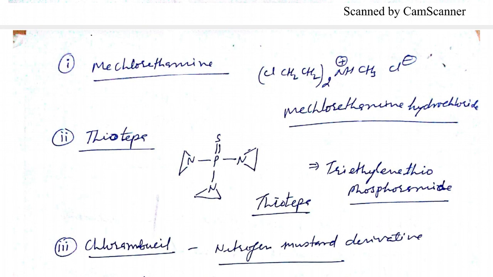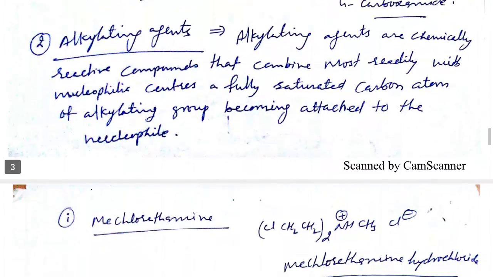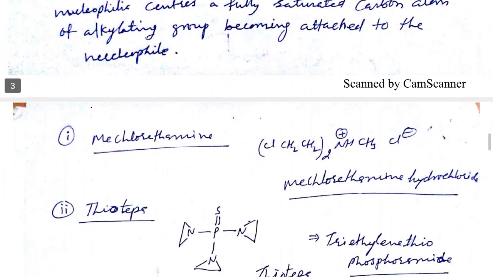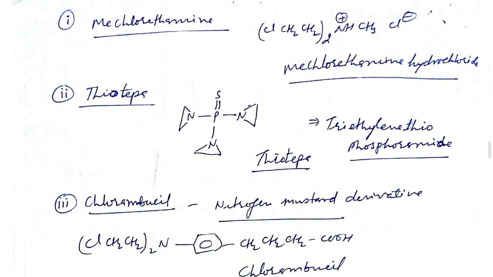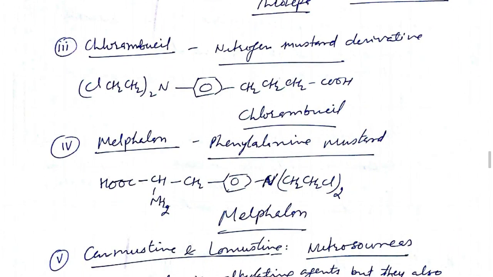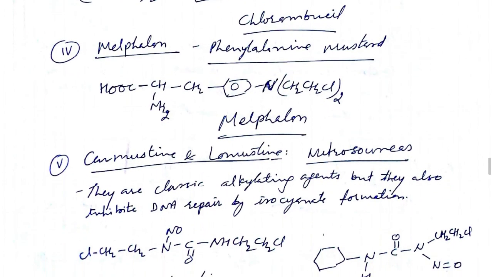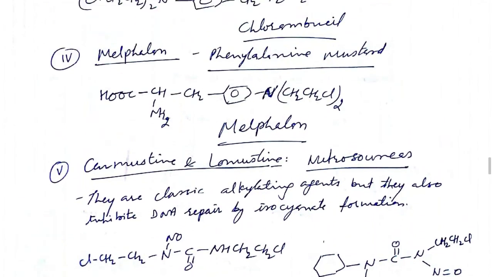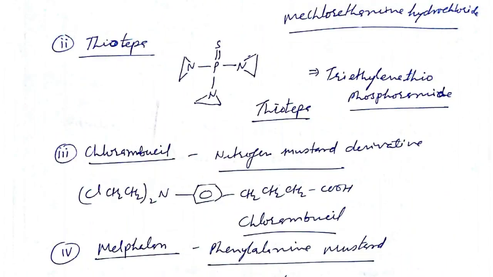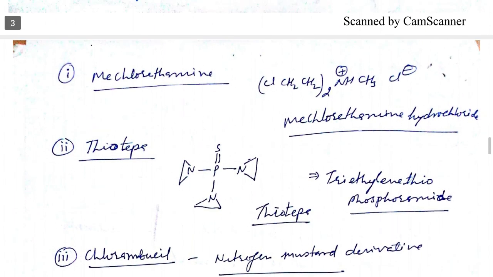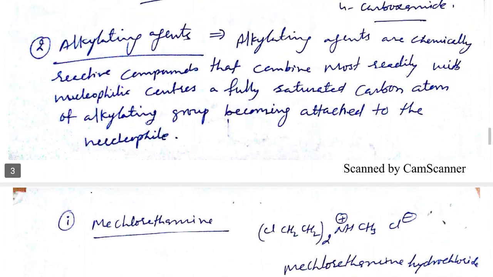Look here, chlorambucil and mechlorethamine also contain chloroethyl groups. So all these drugs, mechlorethamine, thiotepa, chlorambucil, melphalan, carmustine, lomustine and cyclophosphamide, contain the ethylene group, and this group is known as the alkylating group.